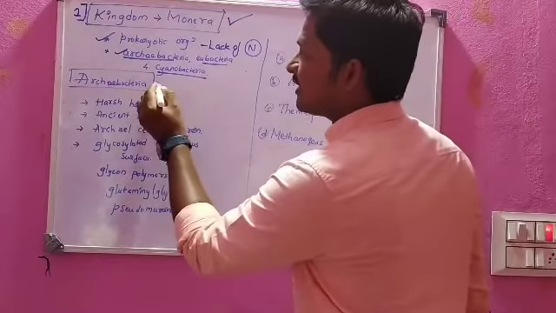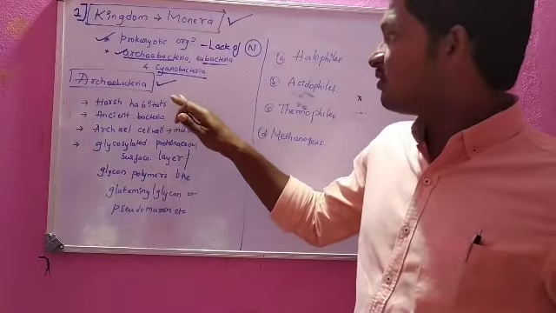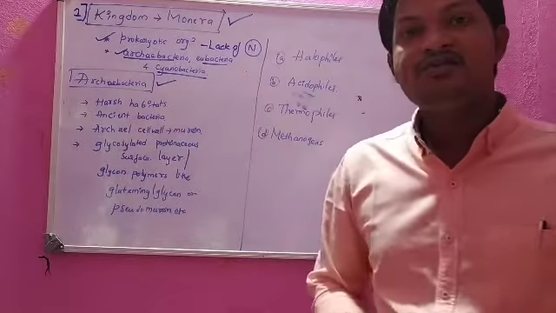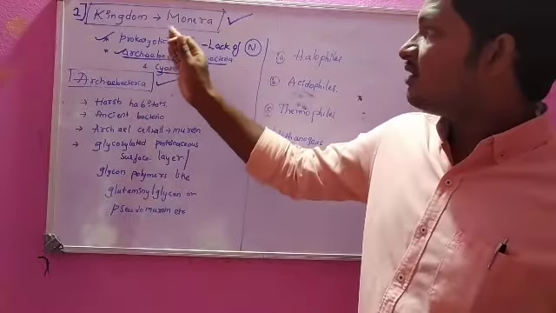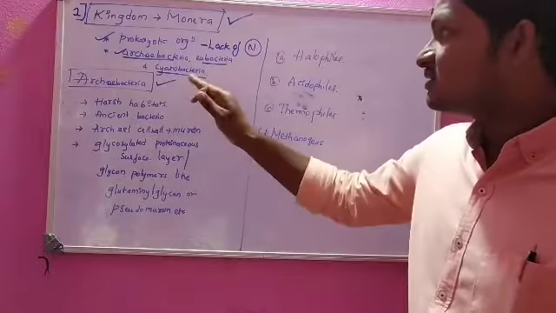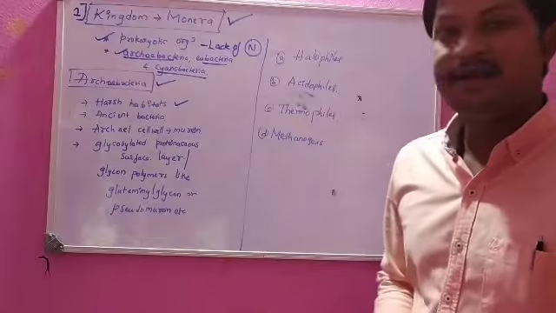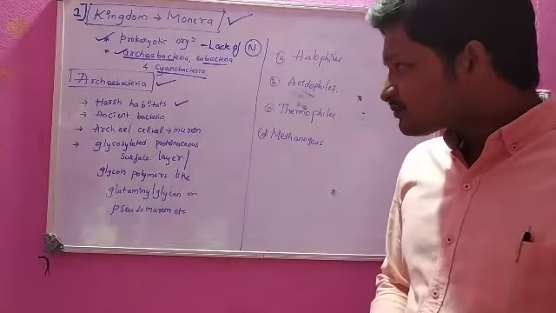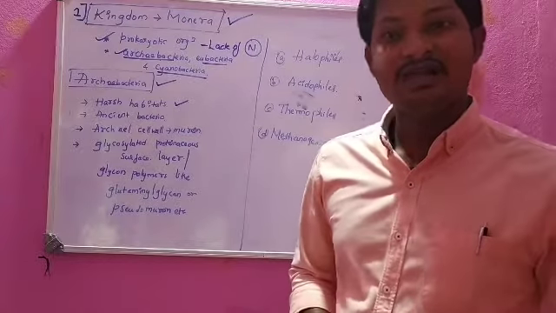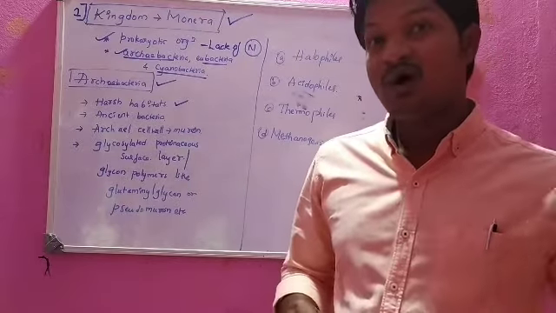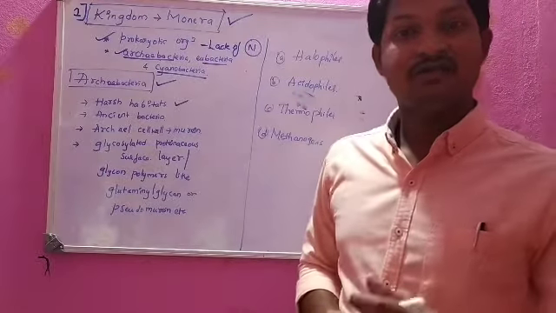The first one is Archaeobacteria. This Archaeobacteria is going to live in harsh habitats. All bacteria come under kingdom Monera only. Under that, Archaeobacteria live under harsh conditions. What is meant by harsh habitats? Harsh habitats means very severe conditions, where no organisms can survive, but these Archaeobacterial organisms can survive.